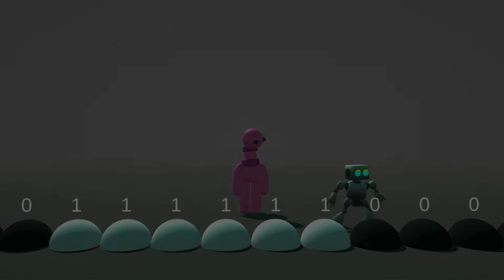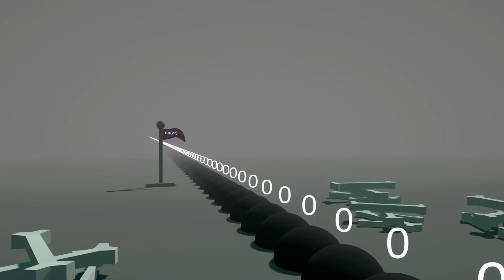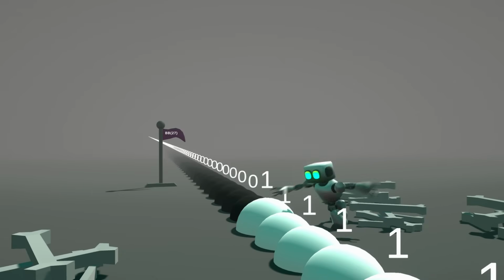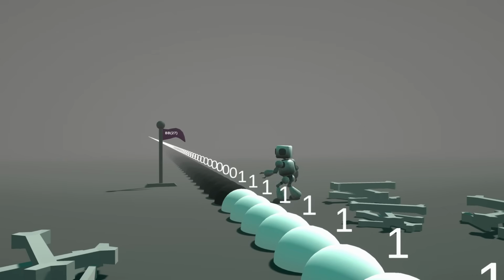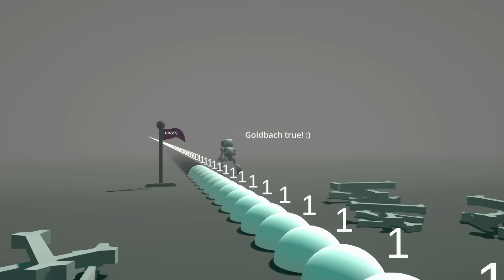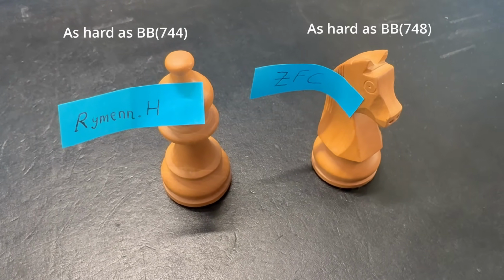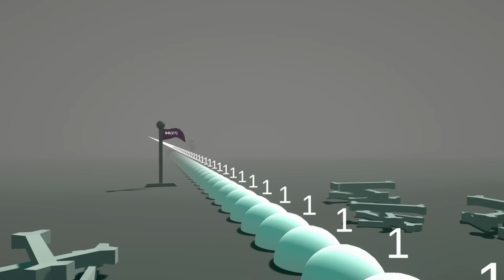Mathematicians have built this particular one with 27 states. That means if we knew the value of Busy Beaver 27, we wouldn't just have a number, we would know if the conjecture is true or false. Though, of course, even if we started the machine today, no human would be there to see it cross the Busy Beaver 27 line, given how enormous this number is. Researchers have built machines where, if they halt, the Riemann hypothesis is false. Or if they halt, our standard axioms of set theory are inconsistent. These numbers contain the answers to the deepest questions in math.